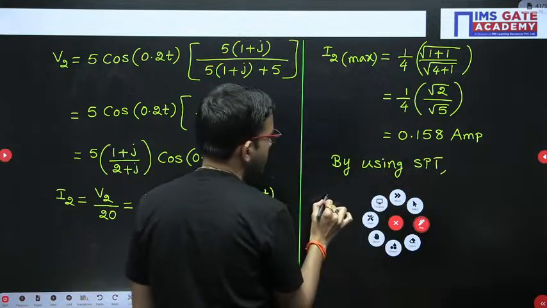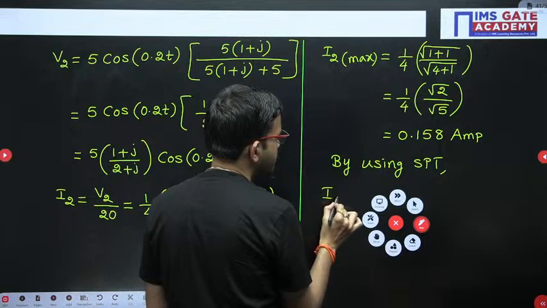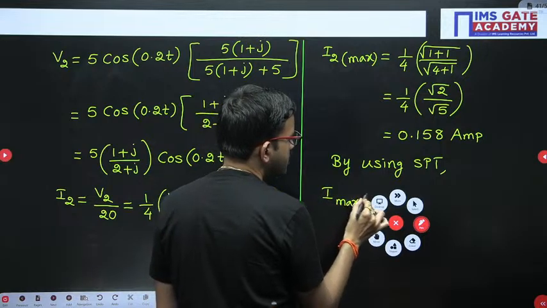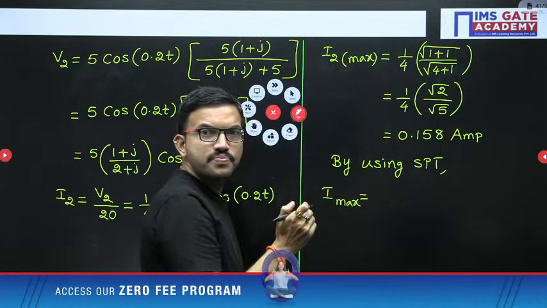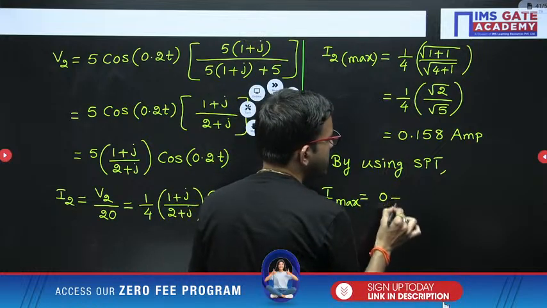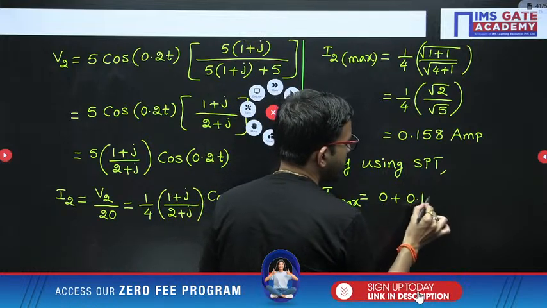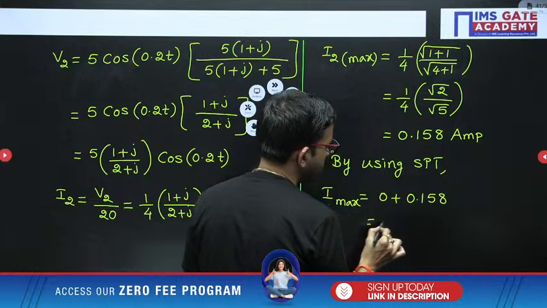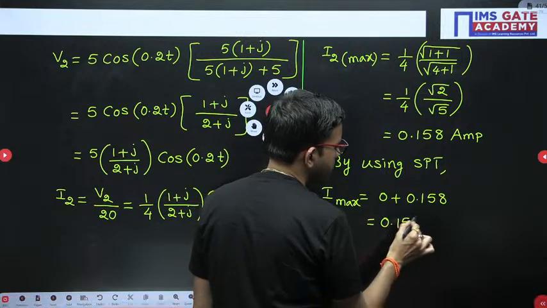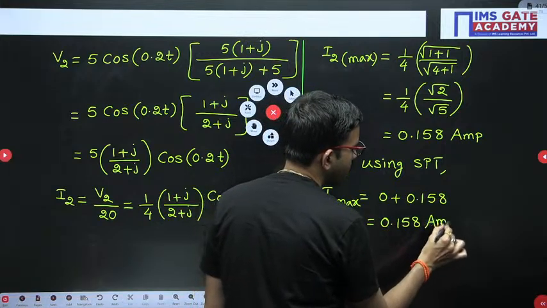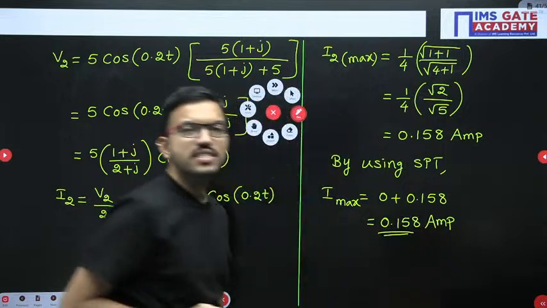So by using the superposition theorem, the maximum current flowing through the 20 ohm resistor: in case 1 we got 0, in case 2 we are getting 0.158. So the overall answer is 0.158 ampere. I hope it is clear for everyone.